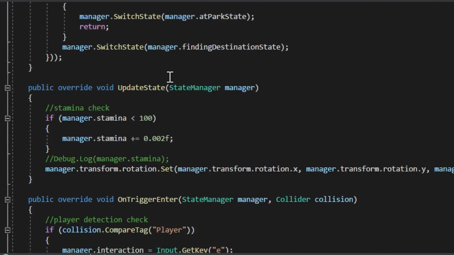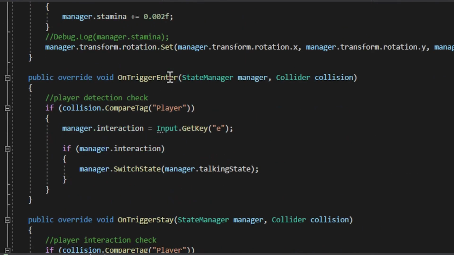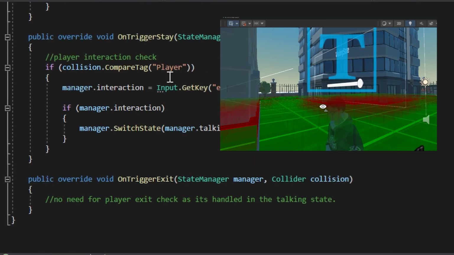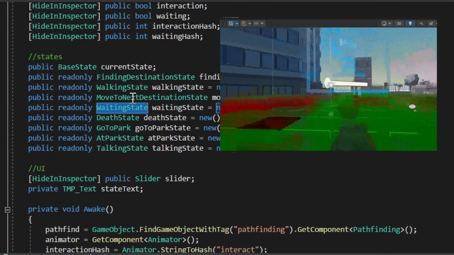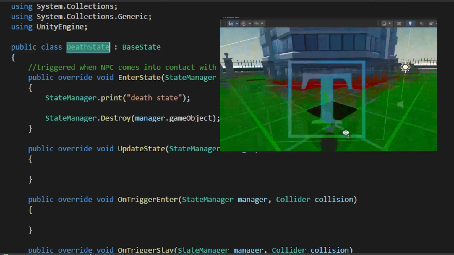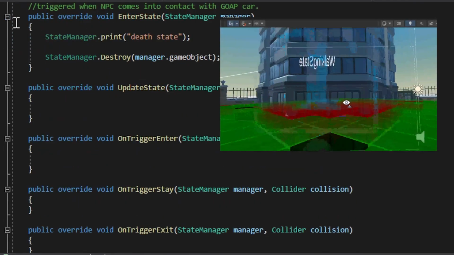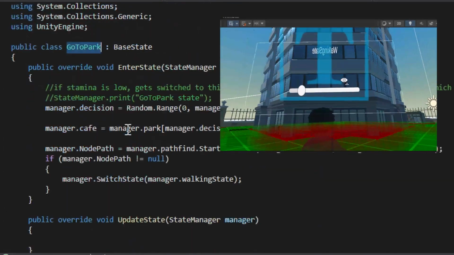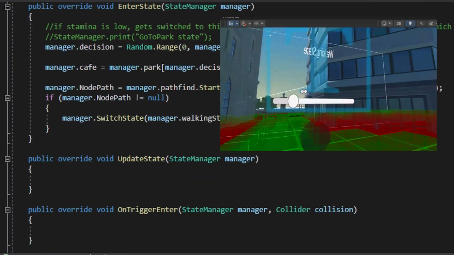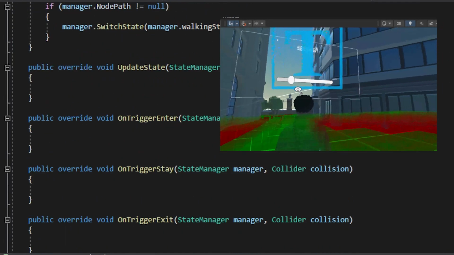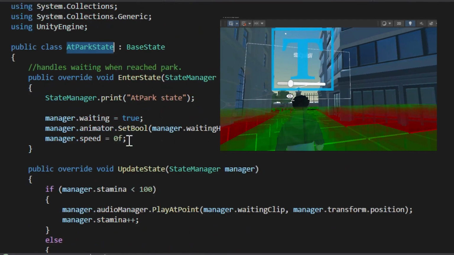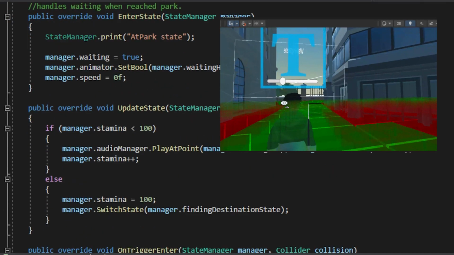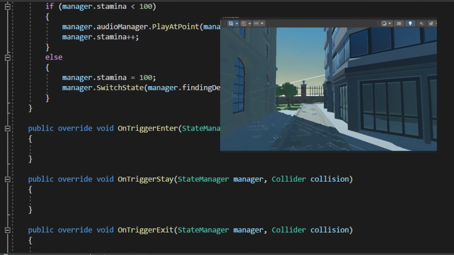This state cycle can be broken by 3 things. The first is the stamina of the NPC, which drains every time it walks and increases when it's standing or waiting. When the NPC gets their stamina below 20, it switches states to the go to the park state, which sets its destination to a park so it can recover stamina. Once at the park, it goes to the at park state where it gains stamina faster than just standing.